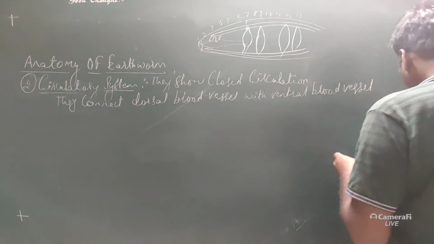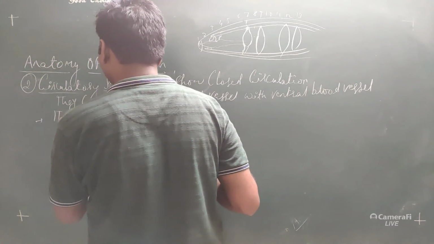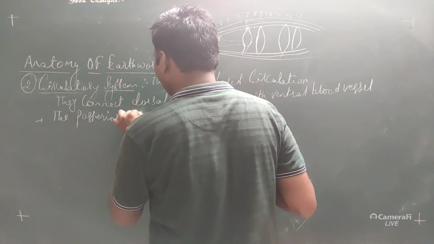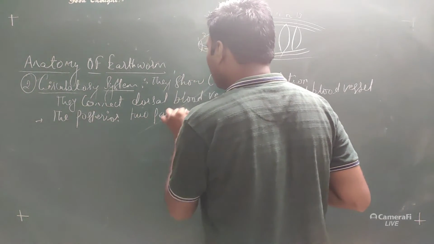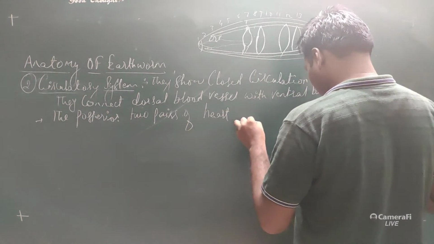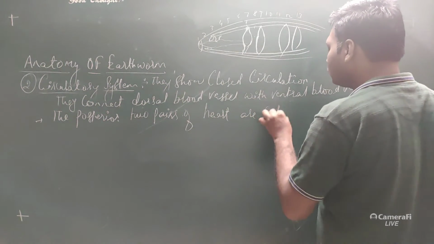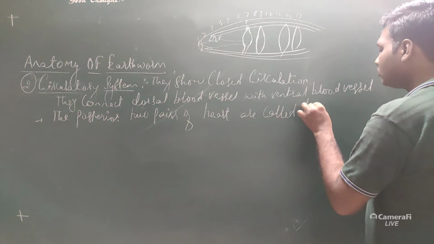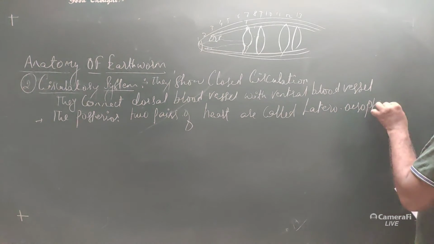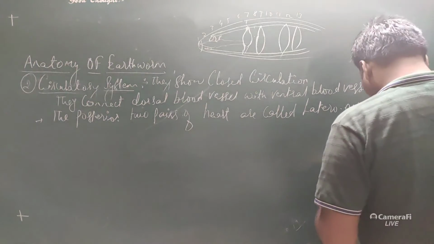Next, the posterior two pairs of heart are called lateroesophageal hearts, because they are located in the esophagus part.